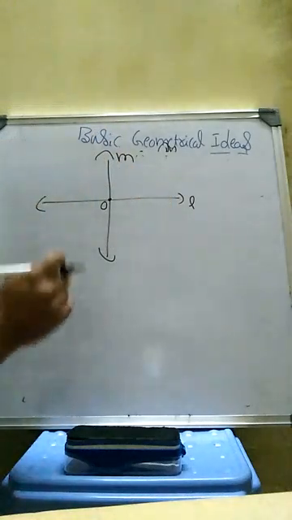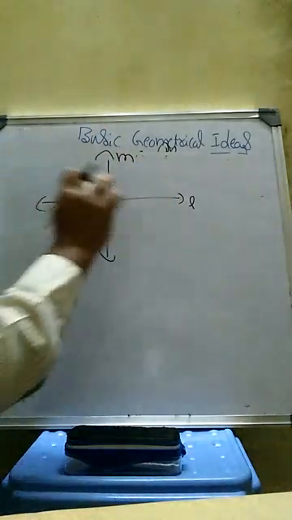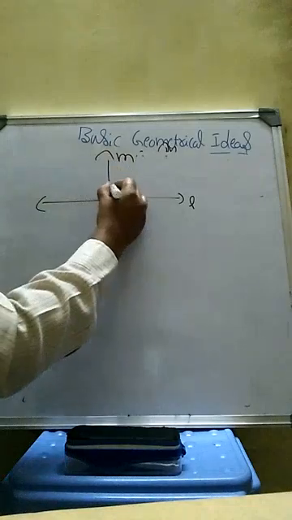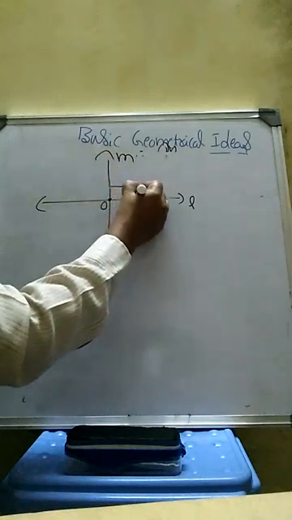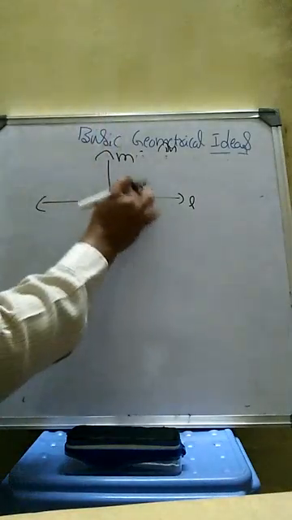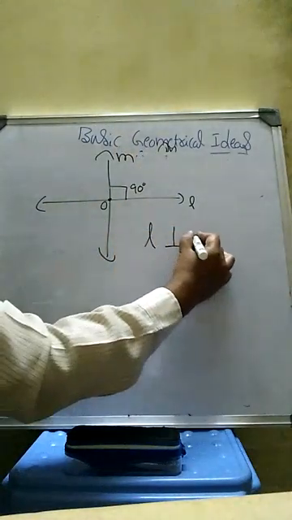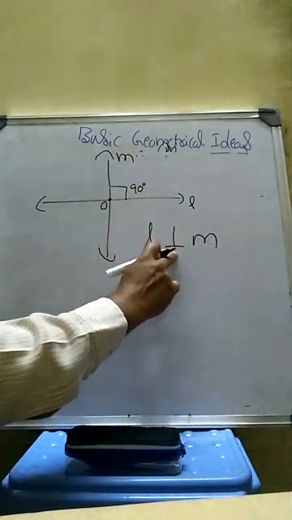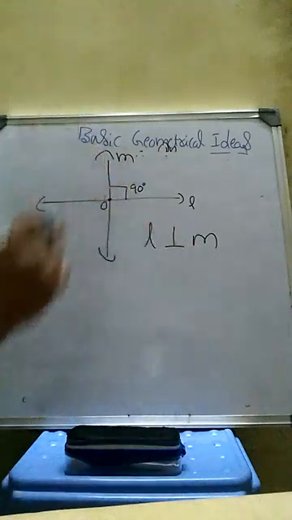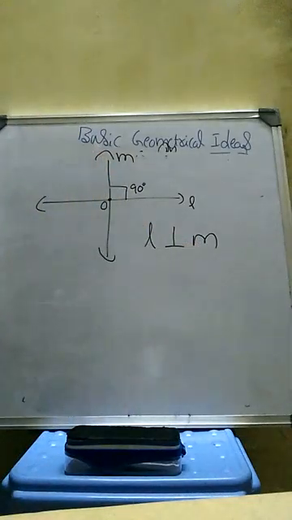Assume that point as O. If the angle between these two intersecting lines is 90 degrees, then we can say these two lines are perpendicular to each other. L is perpendicular to M. We use this symbol to represent perpendicular lines. So this is our topic. Upon this, some problems also we'll see.